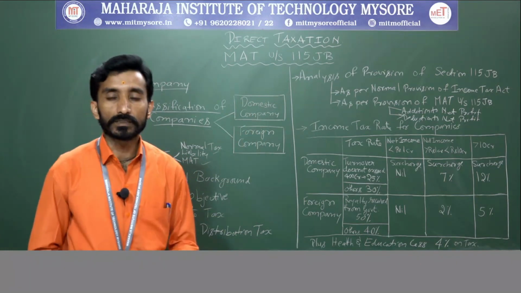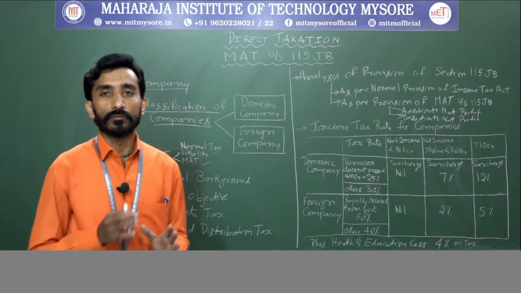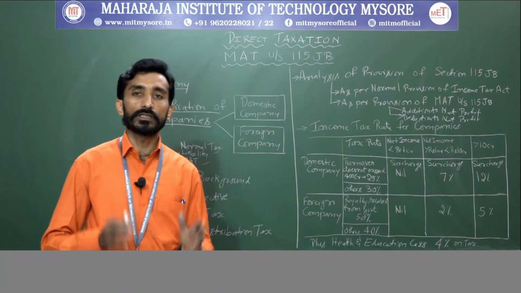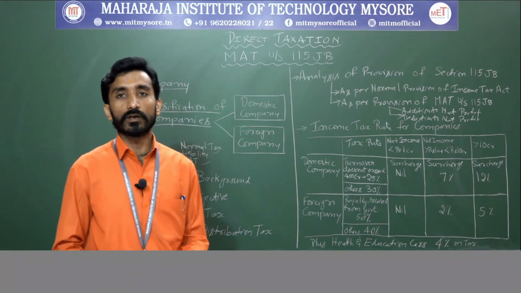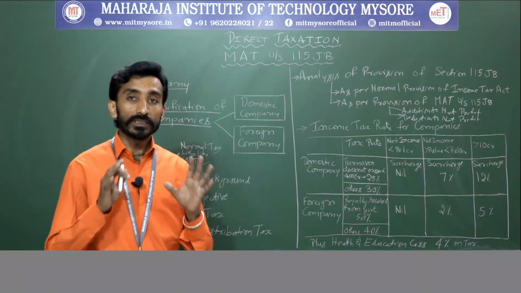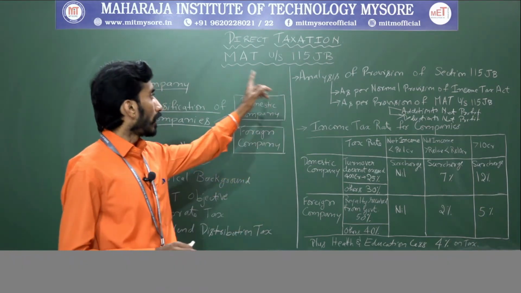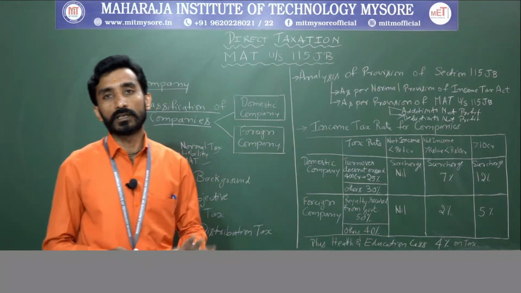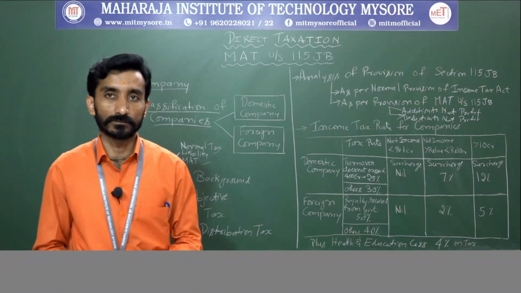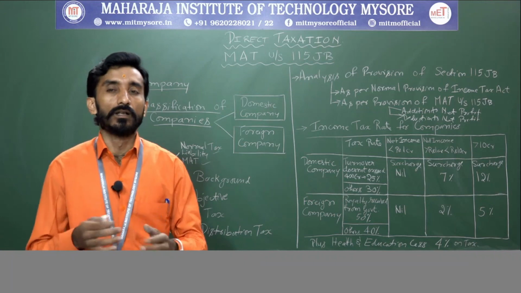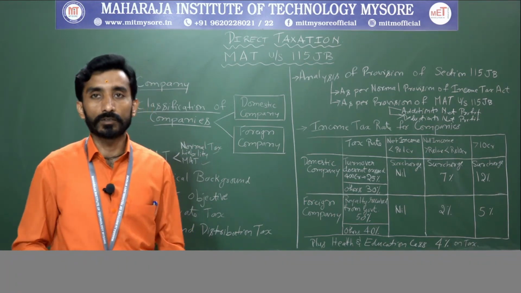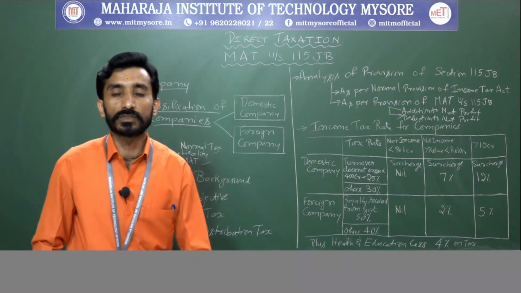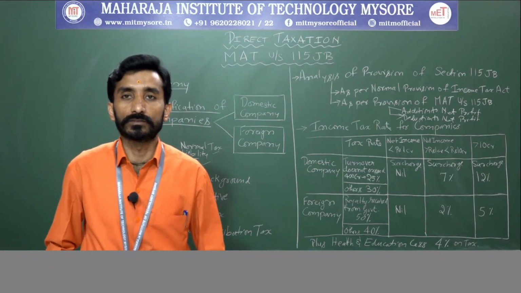These are the theoretical aspects which you need to remember when you are making the computation of taxable income as well as tax liability of the company with reference to minimum alternative tax under section 115JB. Clear? Hope you are clear about the theoretical concepts. In further sessions, we will go on with the problems on this. Thank you.